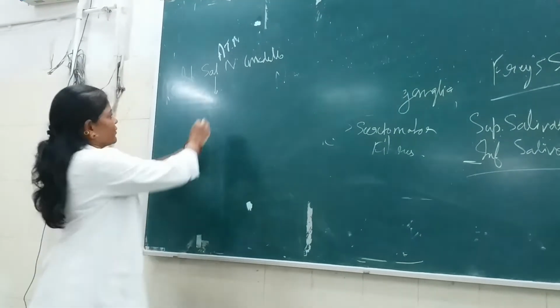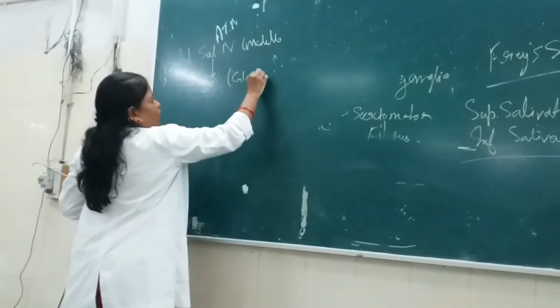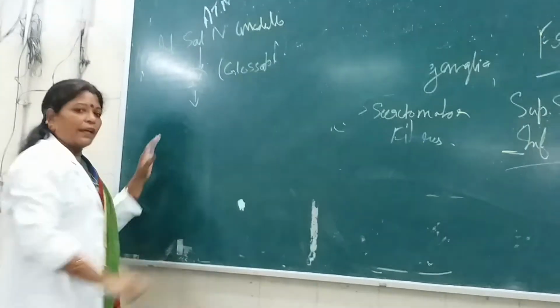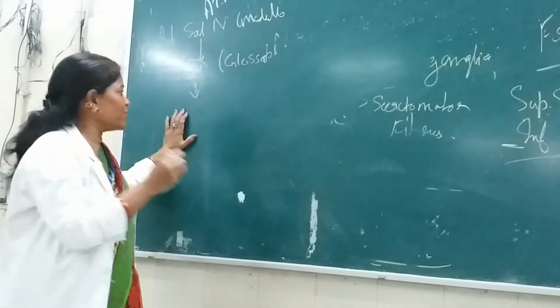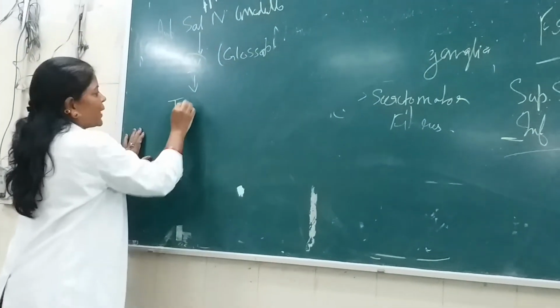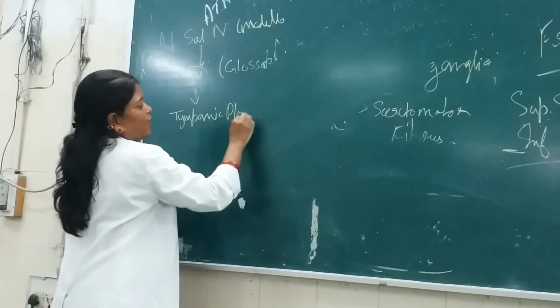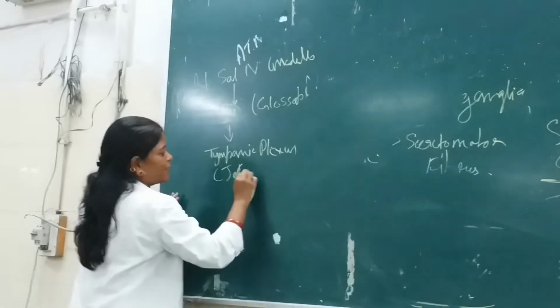Ninth cranial nerve, that is the glossopharyngeal. Then the ninth cranial nerve gives branches in the middle ear cavity, which form what? Tympanic plexus, or you can say the Jacobson nerve.